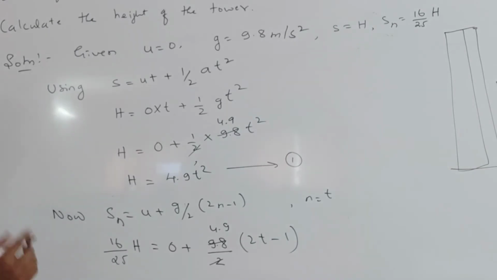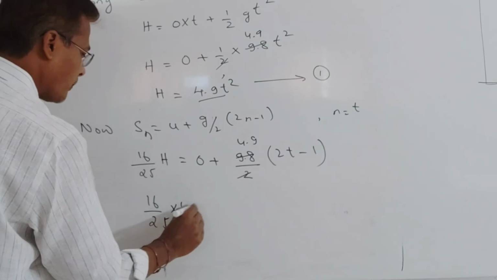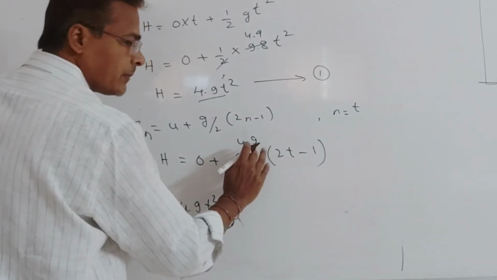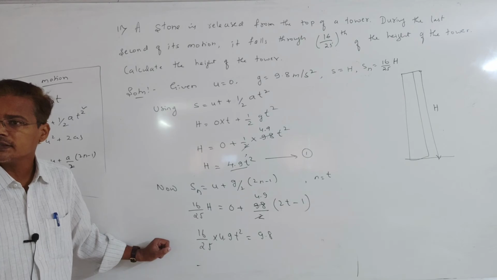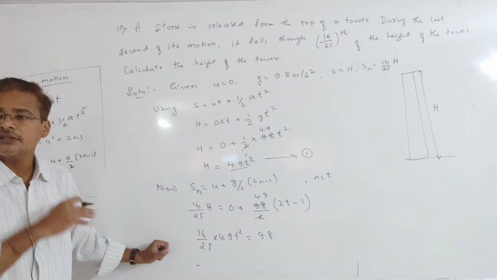So next we can write down the h value. H value is this one, 16 by 25 into 4.9 t square. This is equal to, so multiplied here, 4.9 into 2 is 9.8. This type of problem they are going to ask in the 5 marks. And another thing I want to tell you, this one they will also ask in